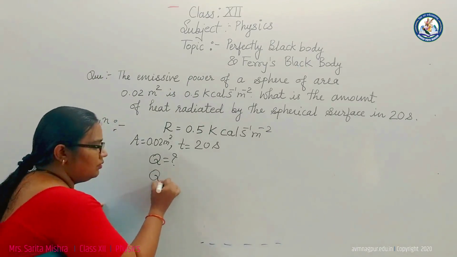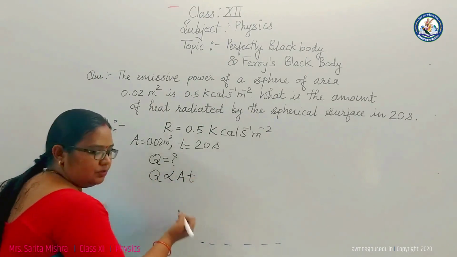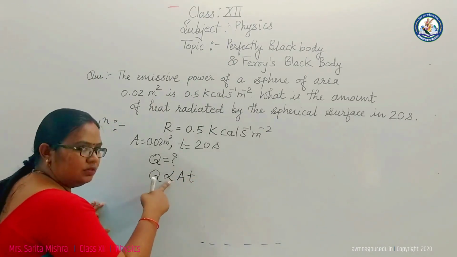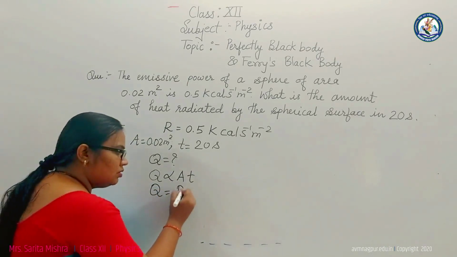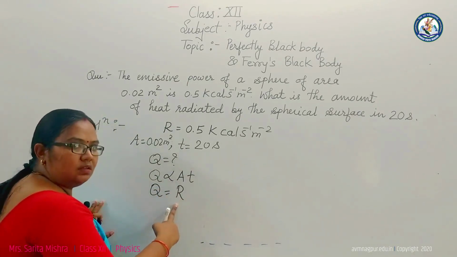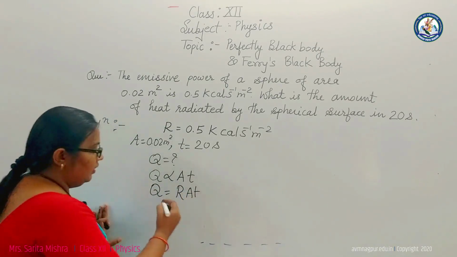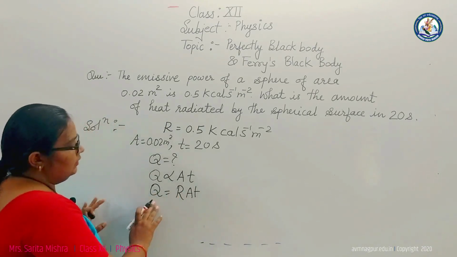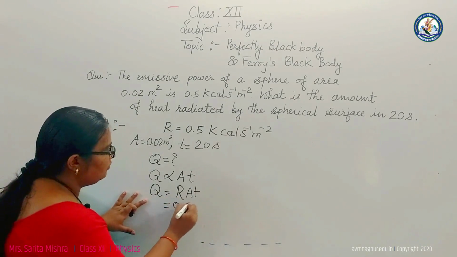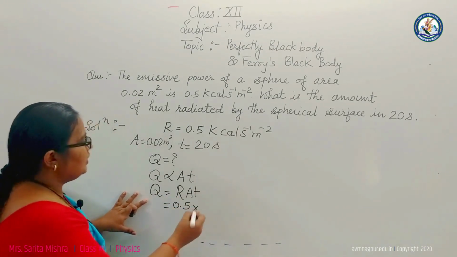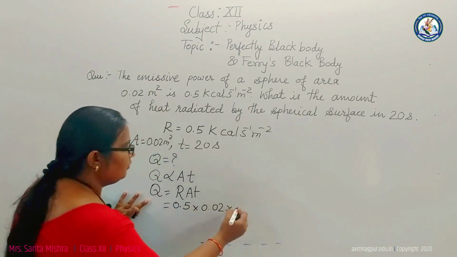Now Q is directly proportional to the area of the surface and the time duration. So here is the proportionality sign. When we remove this proportionality sign, we get a constant, and this constant is known as emissive power or radiant power, right? So let's see, R is given 0.5, A is 0.02 and T is given 20.